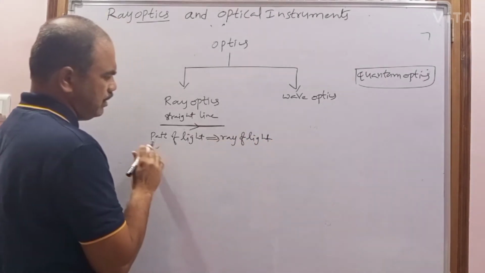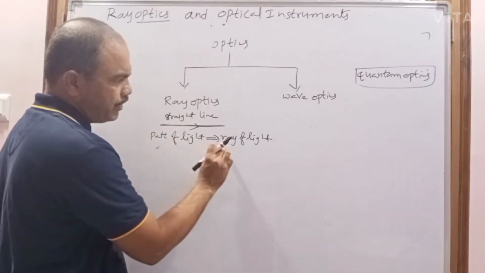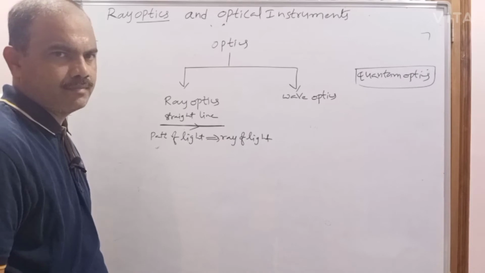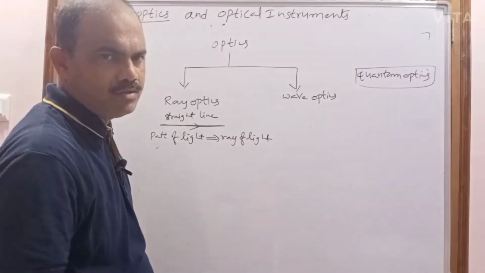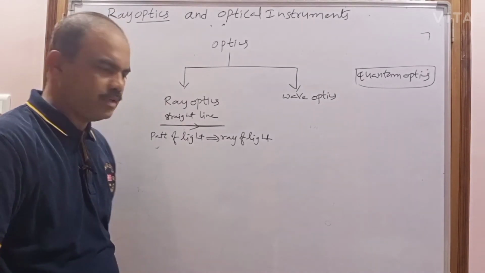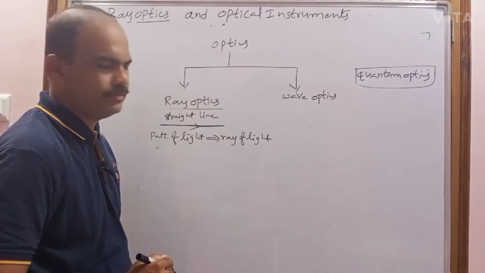The straight line path of light is known as a ray of light. When the light is traveling in the form of a straight line, we can also use geometrical principles. That's why sometimes ray optics is also called geometrical optics.